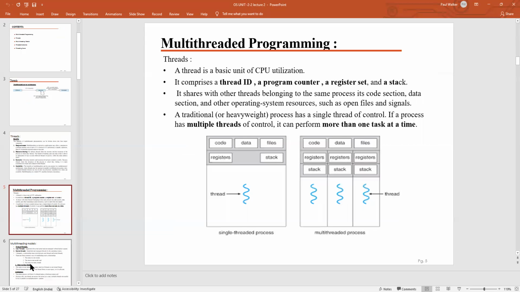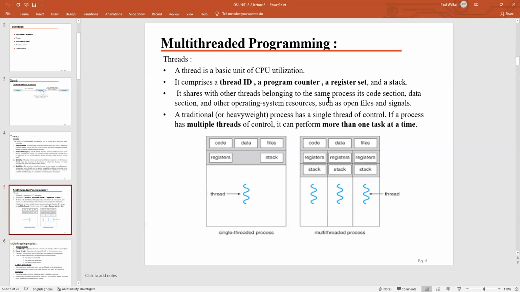The next concept is multi-threaded programming. As we know, a thread is a parallel execution. It is a basic unit of CPU utilization. It comprises a thread ID, program counter, register set, and a stack. With this, it shares with the other threads of the process within the particular application the code section, data section, and other operating system resources, such as open files and signals.